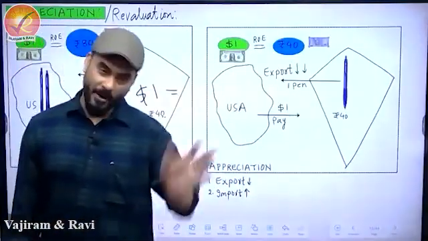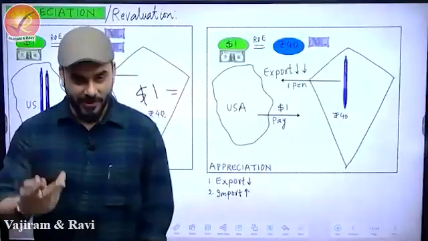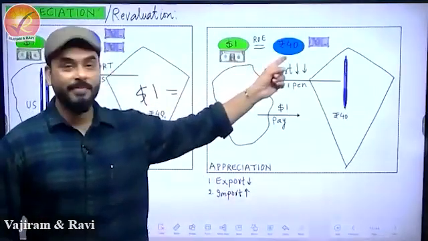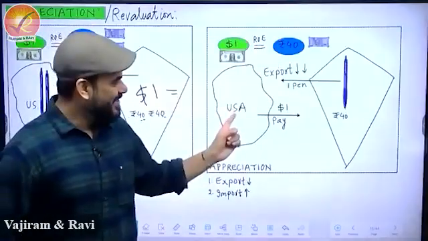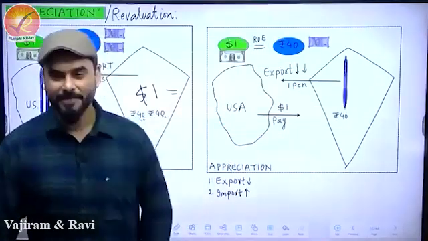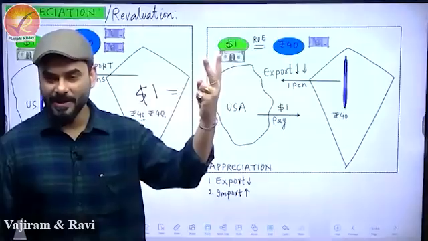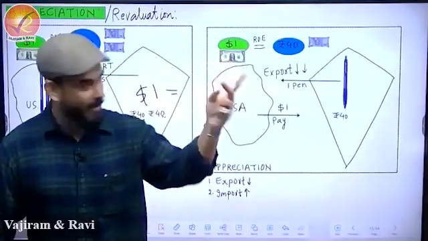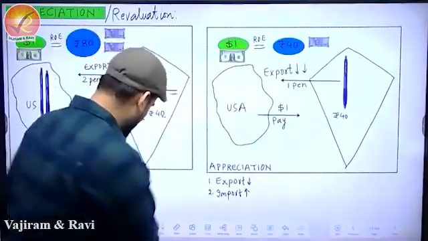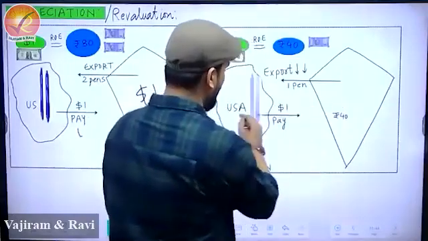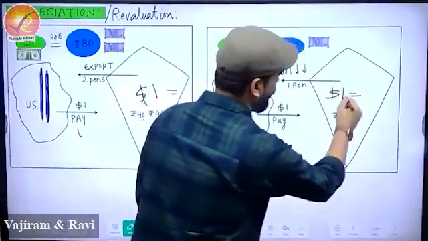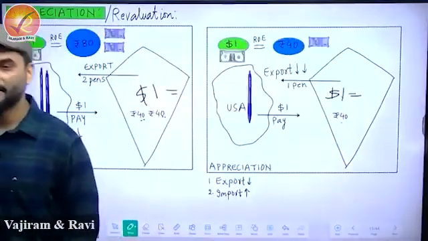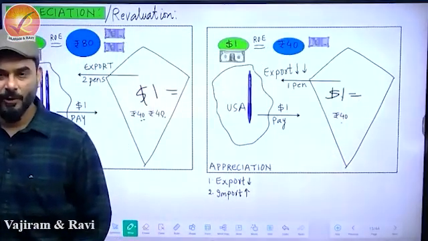Why? India's value has increased. Attitude has changed. So now India says, I'm very important. So $1 is equal to 40 rupees. Now the same person from USA sends $1 and says, can I have my 2 pens? India says 2 pens? Why? $1 is equal to 40 rupees. So sorry, my friend, you are going to get only 1 pen. And in return, India will get $1. That's it. All okay?